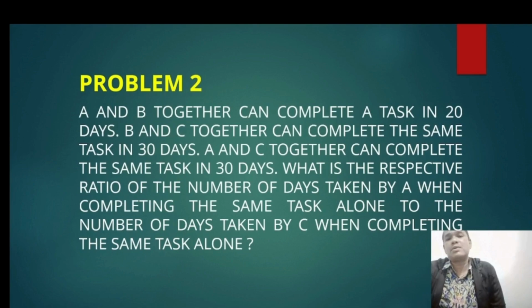Now we can go to problem number 2. A and B together can complete a task in 20 days. B and C together can complete the same task in 30 days. A and C together can complete the same task in 30 days.